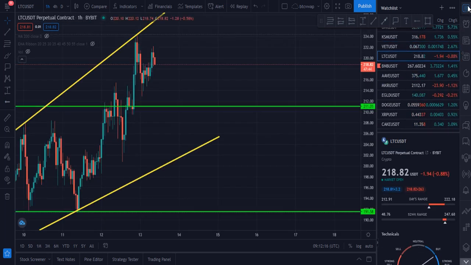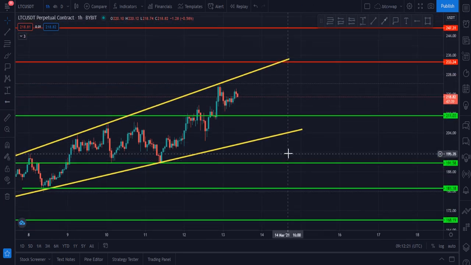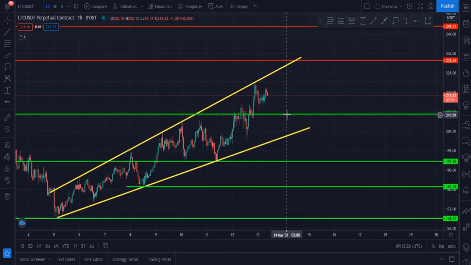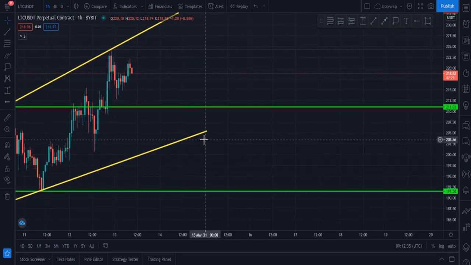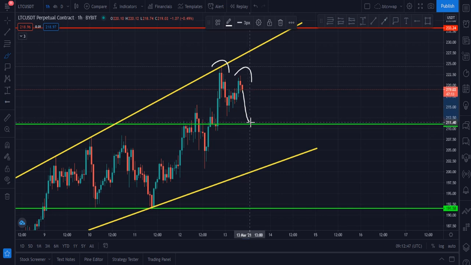Litecoin USDT, and it is the chart of Binance Tether US, and it is in this ascending broadening channel and broke this horizontal resistance which was at $211, and currently it is at $218. And one thing you can see, it is like a double top. Here you can see this is a double top. Maybe price goes down to hit this zone, $211, then definitely it has to hit this zone, and it should